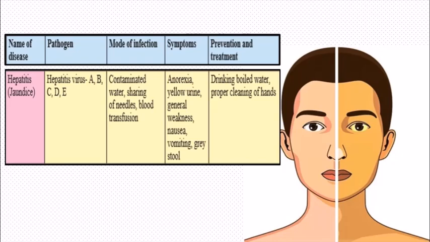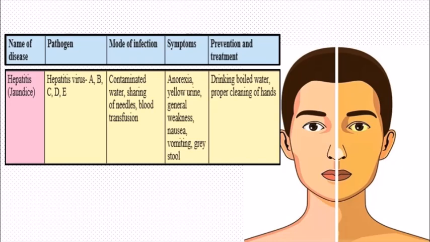Now, how do we get this disease, or what is the mode of infection? We get this disease due to contaminated water, or through sharing of needles, or even by blood transfusion. Now, what are the symptoms? A person suffers from anorexia. Now, anorexia is loss of appetite. A person doesn't feel like eating, and that is the reason a person becomes weak or excessive weight loss takes place. Then, the urine turns yellow, weakness is there in the body, and the person suffers from nausea, vomiting, etc.